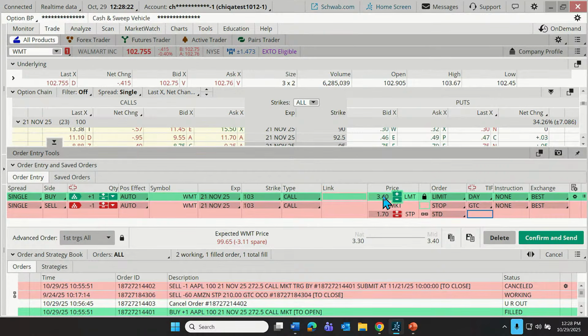So if our buy order doesn't fill, the sell order never goes into effect. If we're able to buy the contract for $3.40, then this stop would go into effect, good till canceled. And if the price ever fell down to or below $1.70, it kicks off a market order and we sell for whatever we can get at that point.